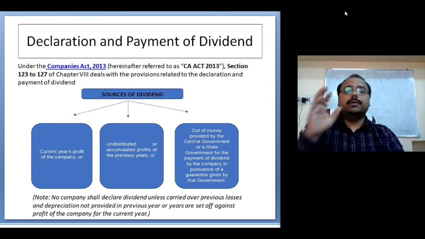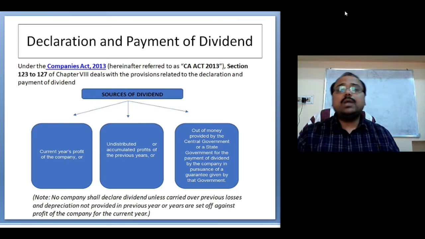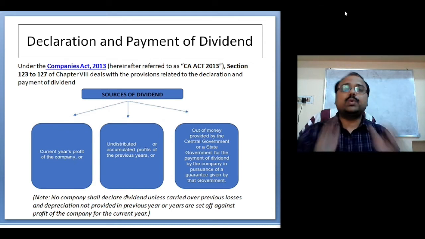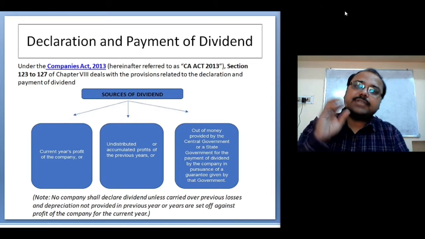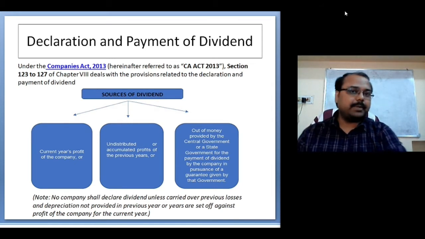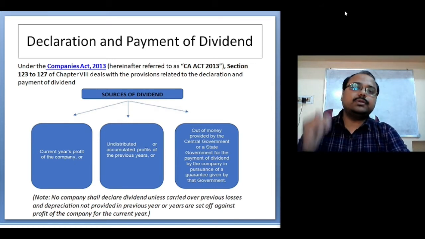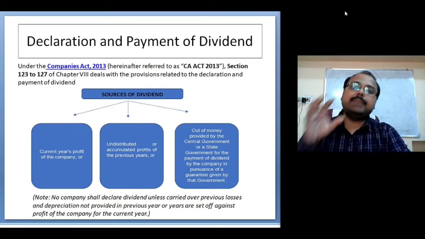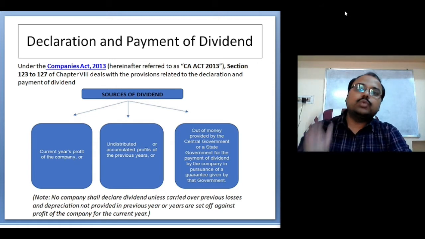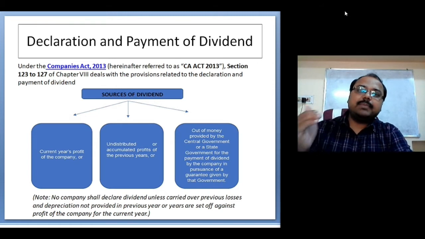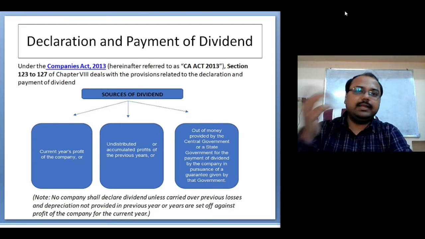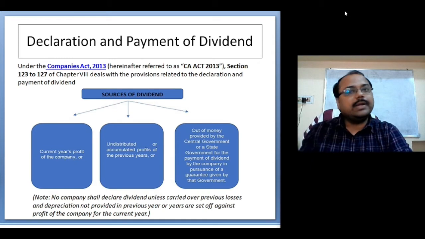Now, the next thing is what do you mean by a declared dividend or a proposed dividend? To understand that, I will take you through the profit and loss statement. The company prepares the P&L statement at the end of the financial year, let's say on 31st March 2021.